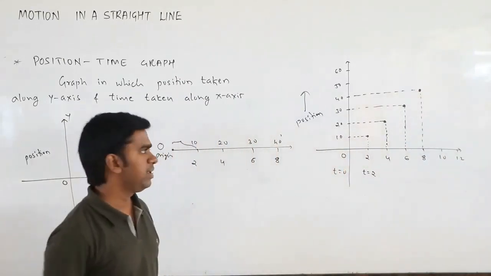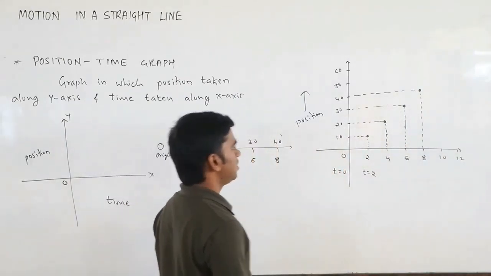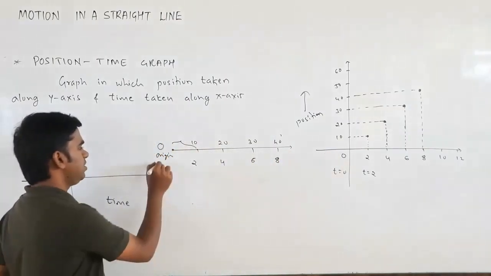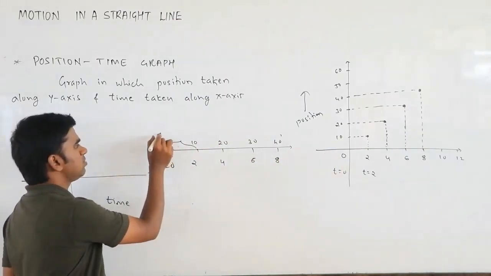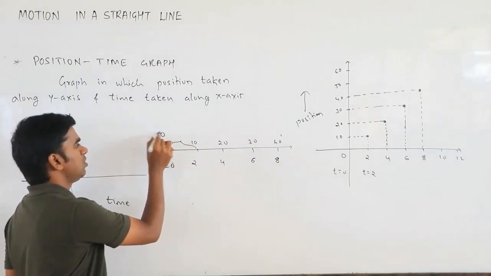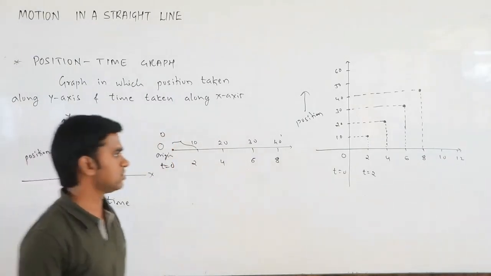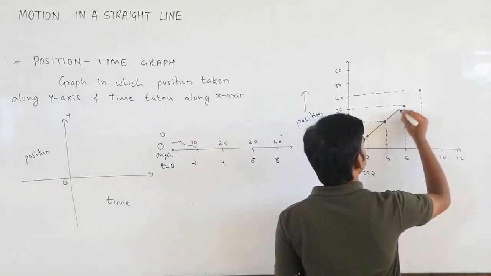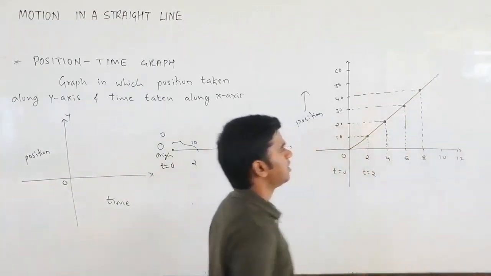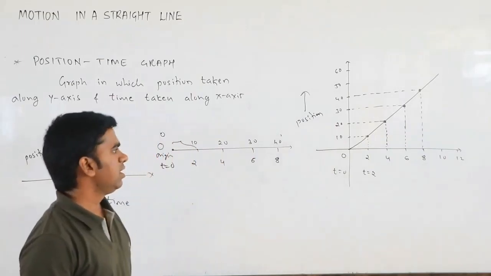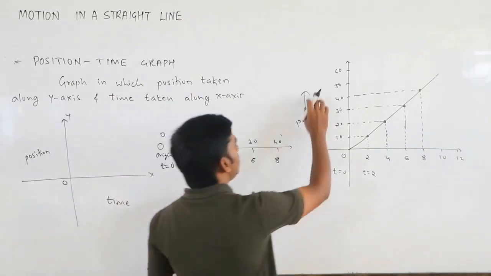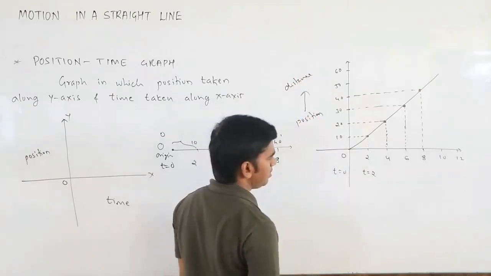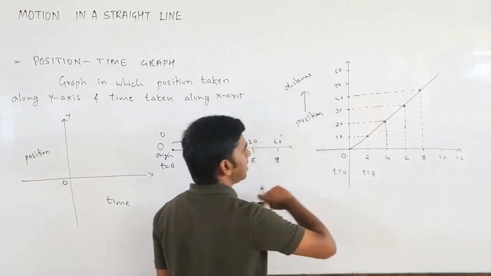So what graph will you get? You will get a straight line passing through the origin. Why? Because when time is 0, the displacement, your position, is also 0, which means distance is also 0. So your graph will be like this. This is going to be your graph. The graph is a straight line. Now, here we have the distance and time, or displacement and time.